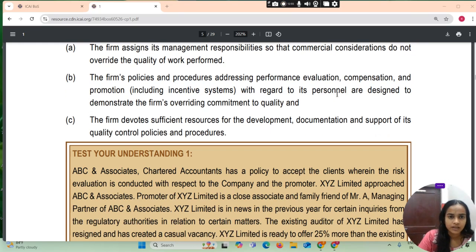of work performed. The firm's policy and procedure addressing performance evaluation, compensation, and promotion, including incentive systems with regard to its personnel, are designed to demonstrate the firm's overriding commitment to quality.